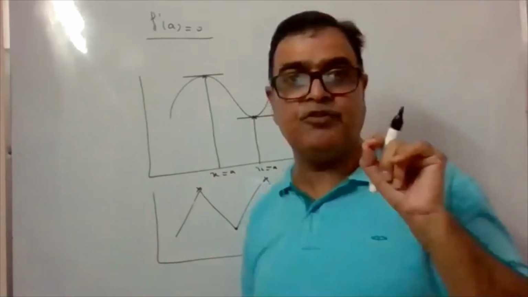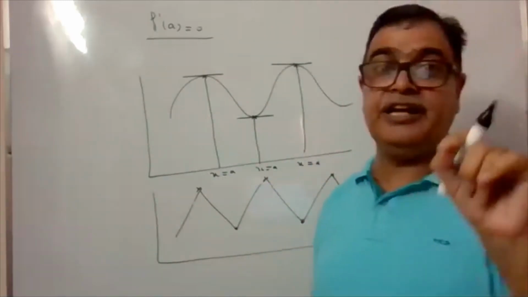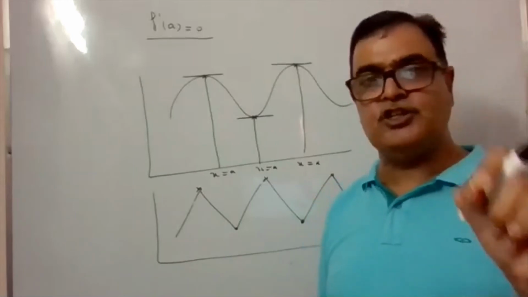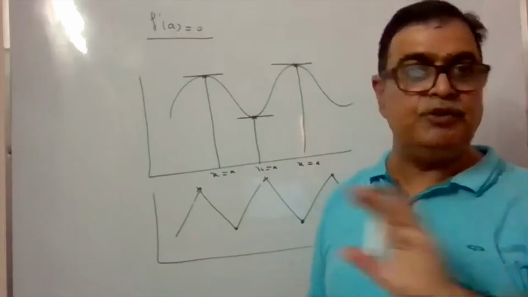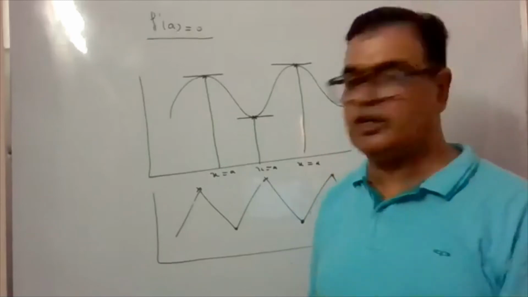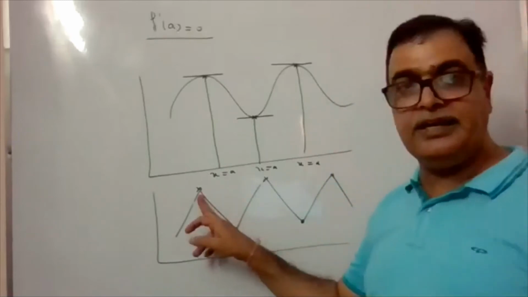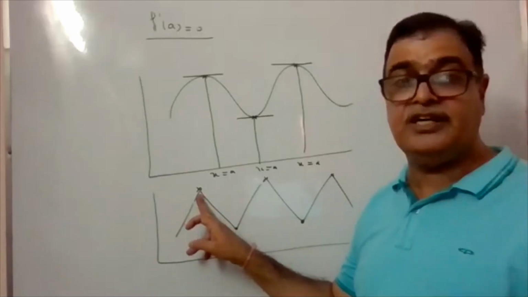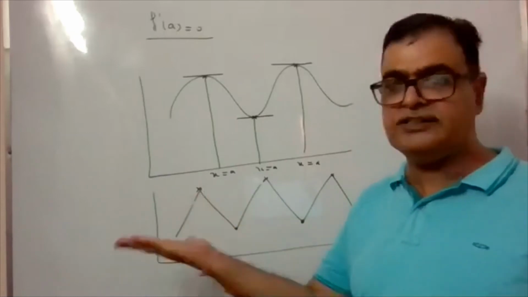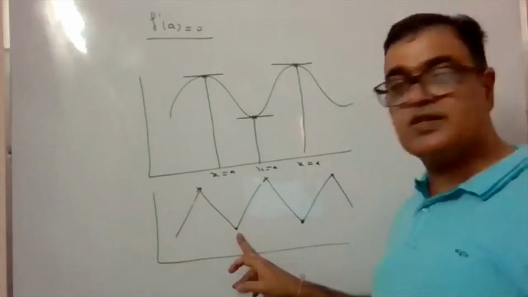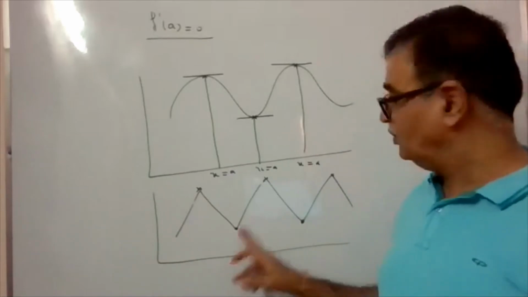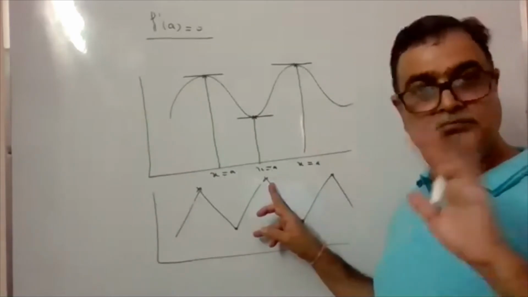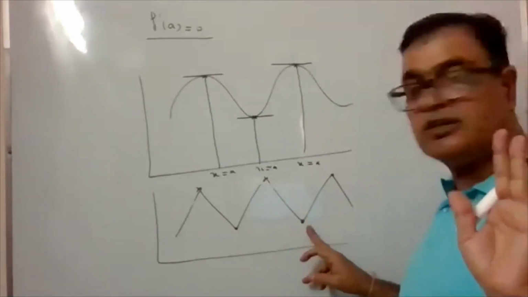But one line I have written in the last, if it exists, means if the function is differentiable, then only f dash a comes out to be 0. If it is not differentiable, f dash a will not come out to be 0. यहाँ पे आप क्या कहेंगे? It is a local maximum, but f dash a does not exist. So if it does not exist, you can't say 0. Here it is local minimum, but f dash a does not exist, so we can't say f dash a is 0. Here again it's maximum, but f dash a is not 0. Here also f dash a is not 0.